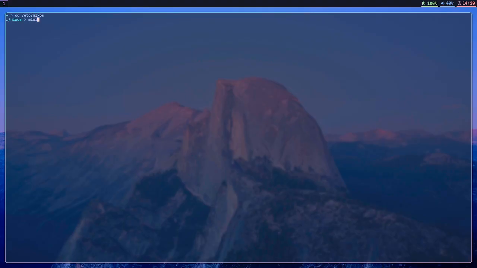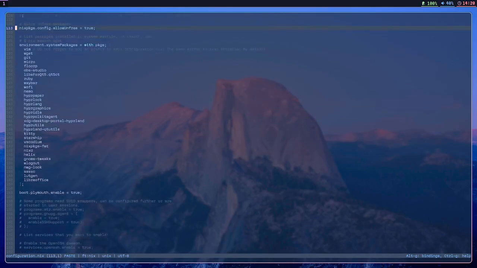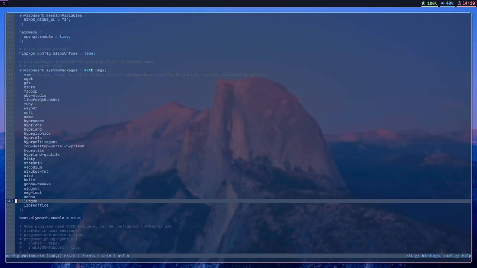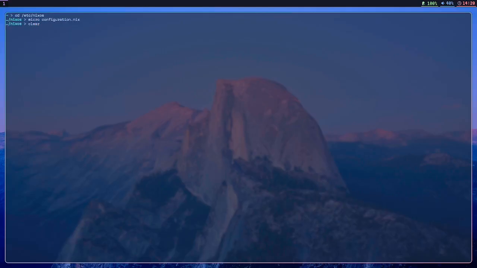We can cd /etc/nixos and edit the configuration.nix. So you can see here is all the stuff that I have installed. So I am going to install Kdenlive. And then I highly recommend that you keep track of your config using Git. It's just gonna make it way easier. Commit. I can't type commit. -m install Kdenlive. And now I do have to type in my password to upload it.